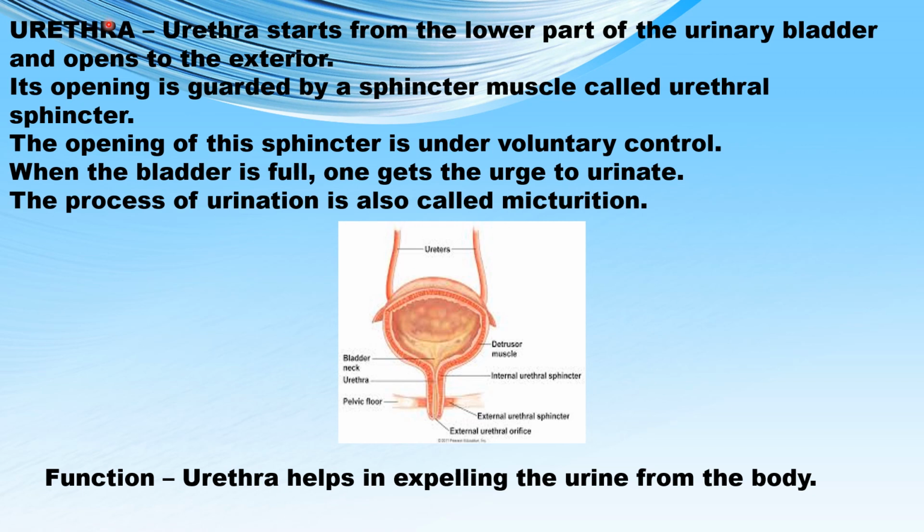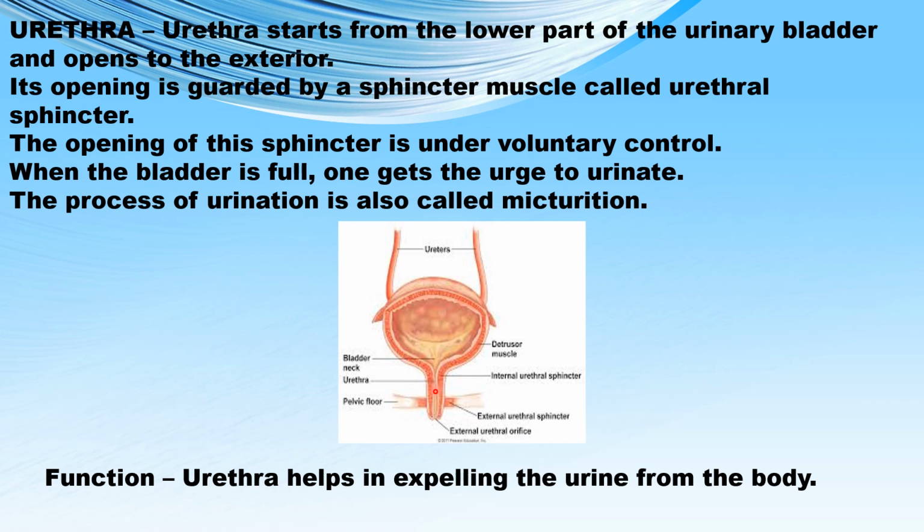The last part of the excretory system is the urethra. The urethra starts from the lower part of the urinary bladder. So this is your urinary bladder. The urethra starts from the lower part of the urinary bladder, and this tube opens to the exterior. The opening of the urethra is called the external urethral orifice, through which the urine is expelled out of the body.